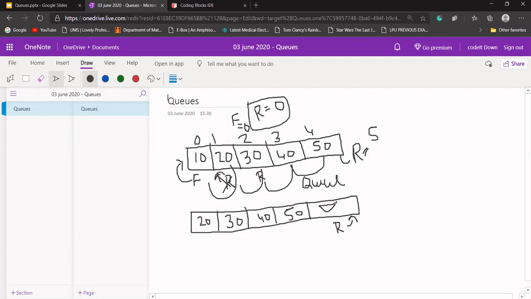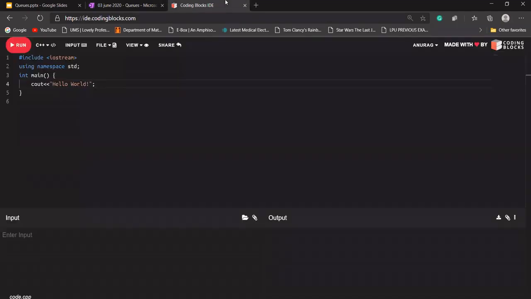Okay, I hope now the operations are clear, means the algorithms are somewhat clear. Let's quickly write the code for it, so it should be more clear to you. Let's say I'll be using object oriented programming. I'll be using a class for it.